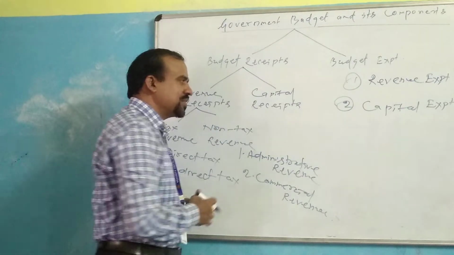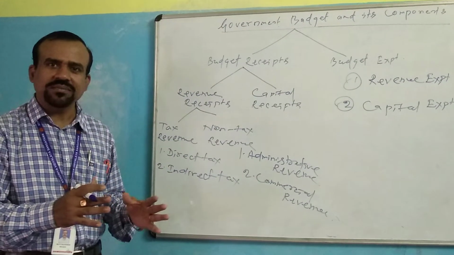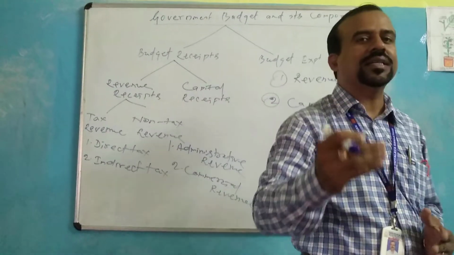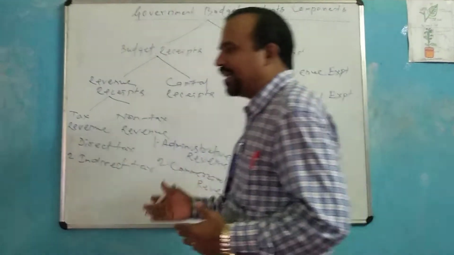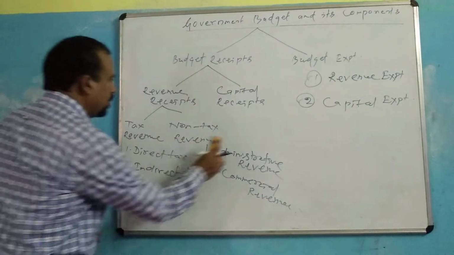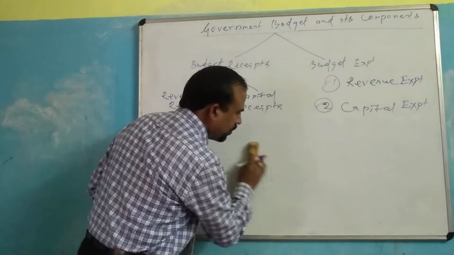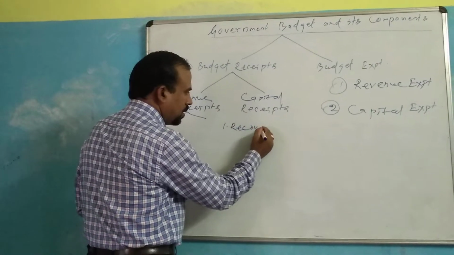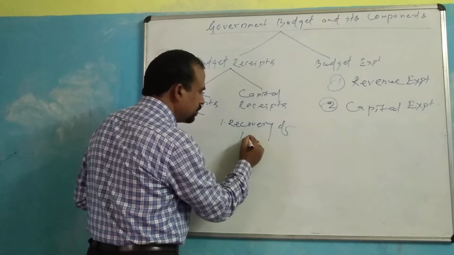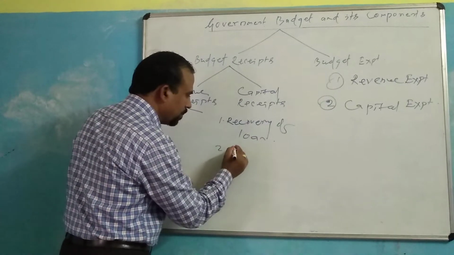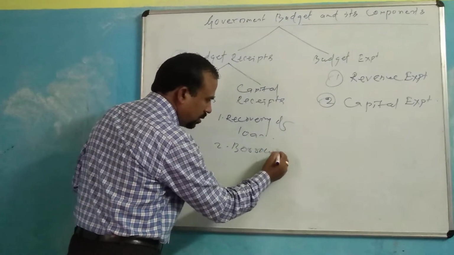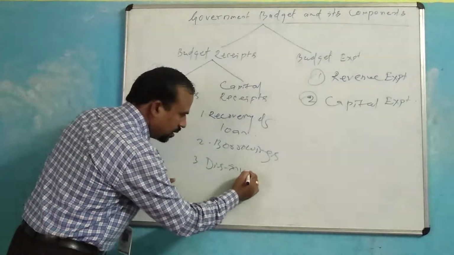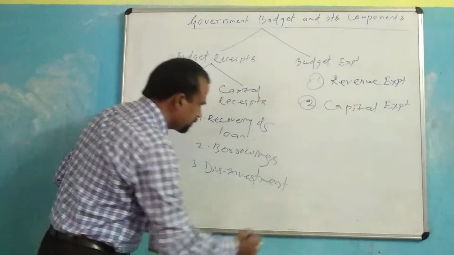Another part is capital receipt. Capital receipt is the income of the government which either reduces its assets or raises its liabilities. In capital receipt, you find, number one, recovery of loans, number two, borrowings, and number three, disinvestment.